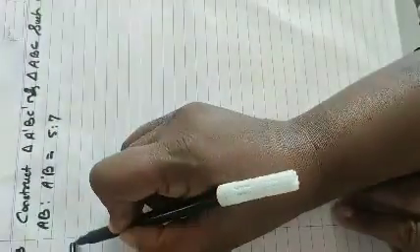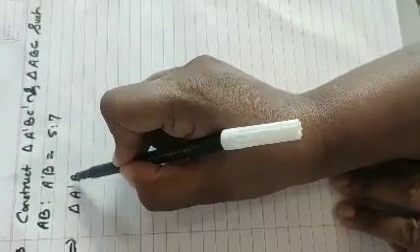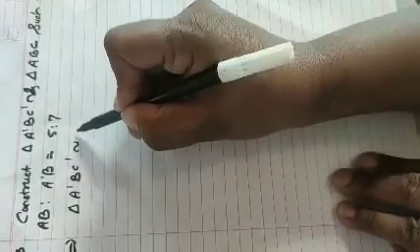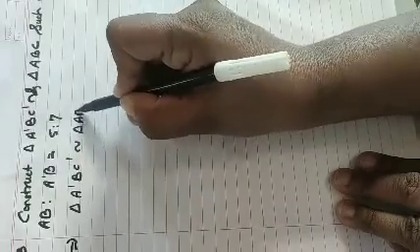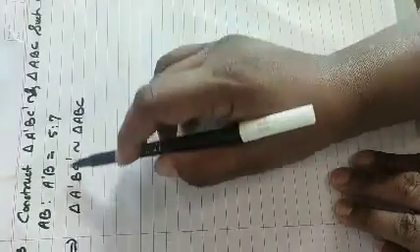Triangle A dash B C dash is similar to triangle ABC, right? And the ratio of their sides is equal to how much?